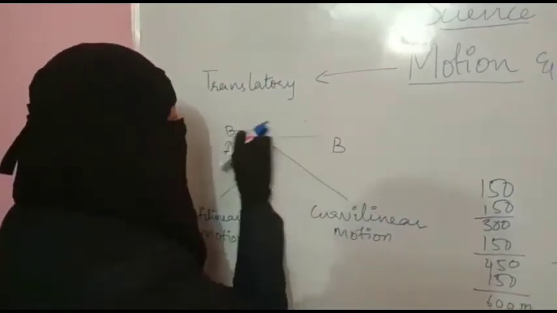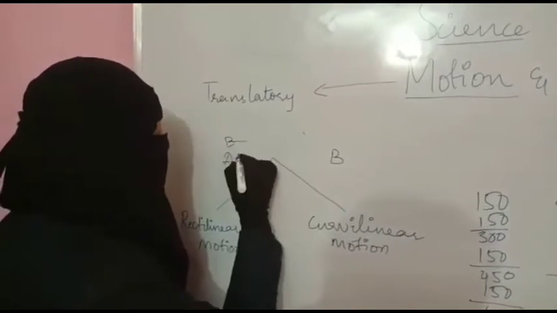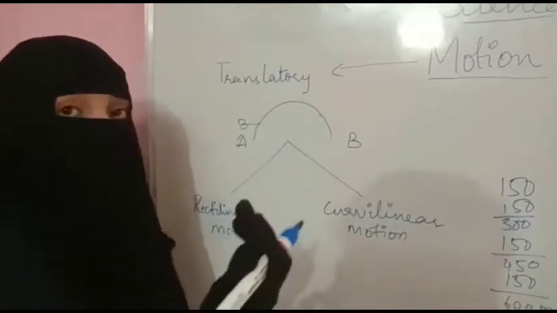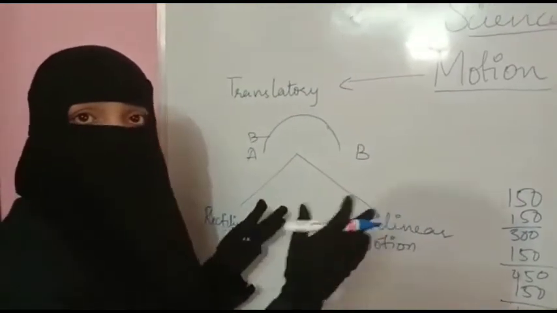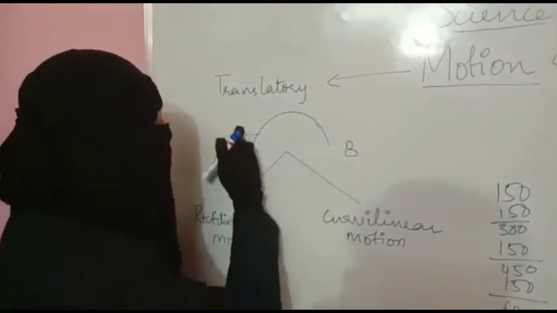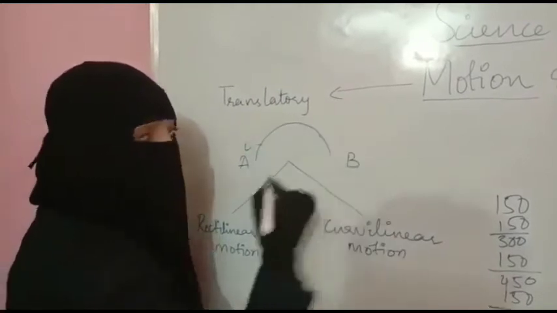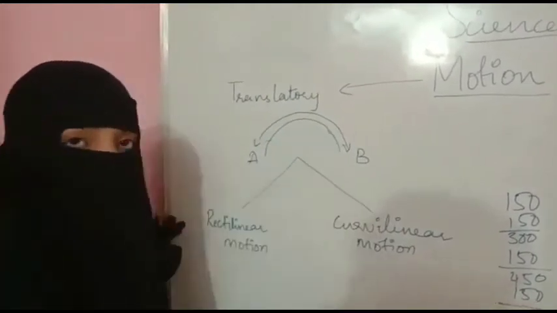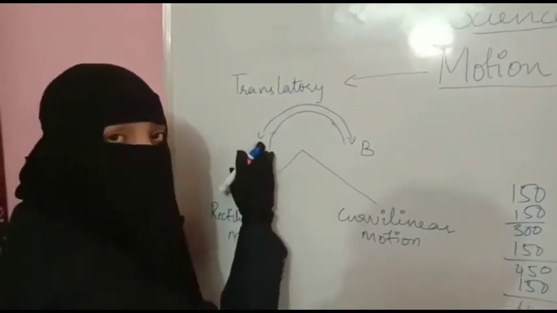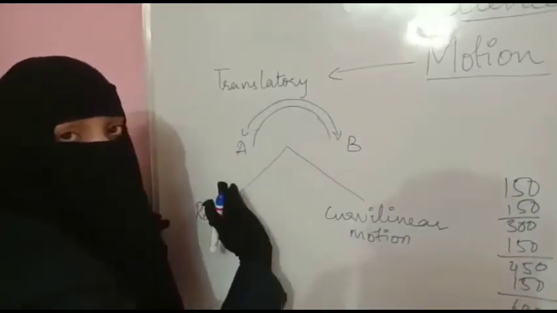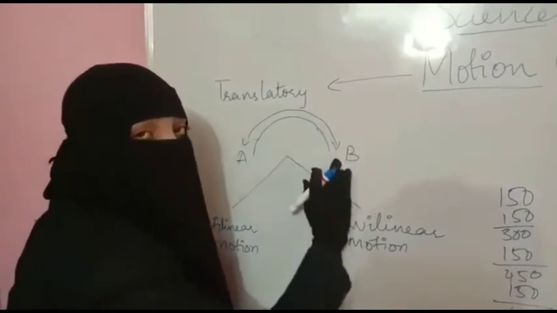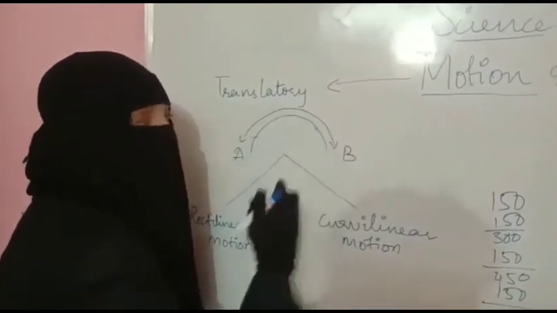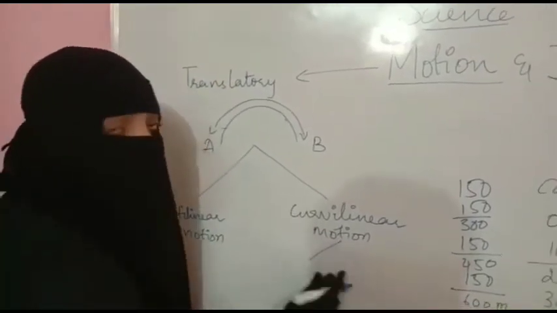Now I have taken a car, which is moving from point A to point B. It is participating in a car race track. Here the car is moving from point A to point B, and all the parts of the moving body are moving along the same line. But the line is a curved path. The path followed by this car is a curved path, so this type of motion is said to be curvilinear motion.